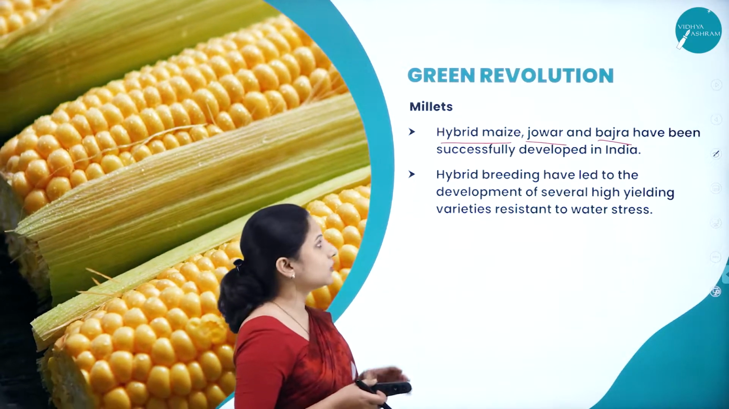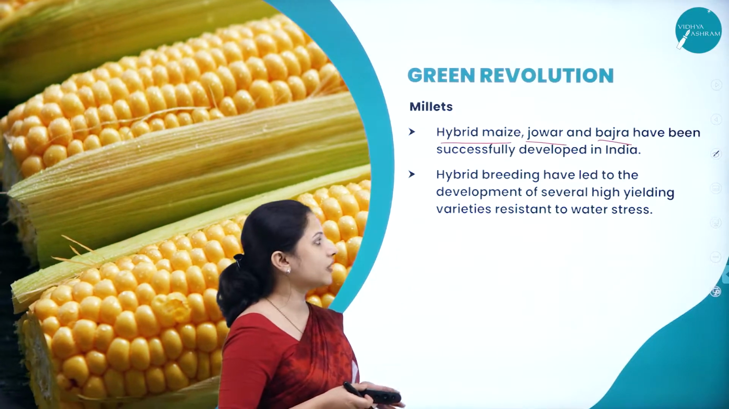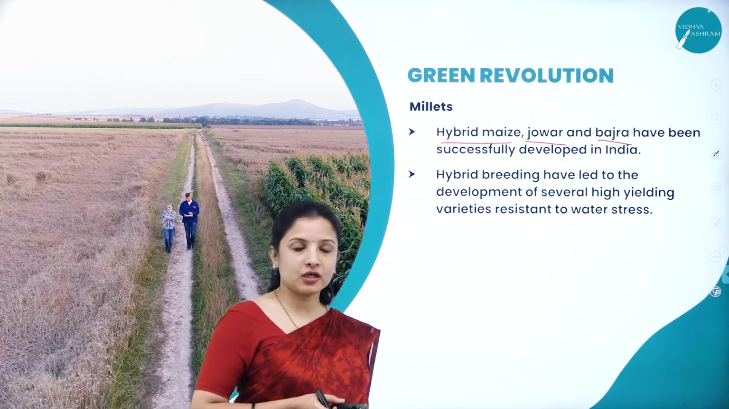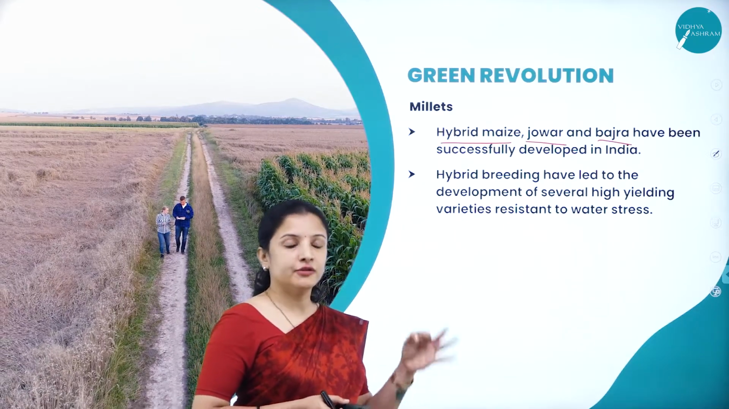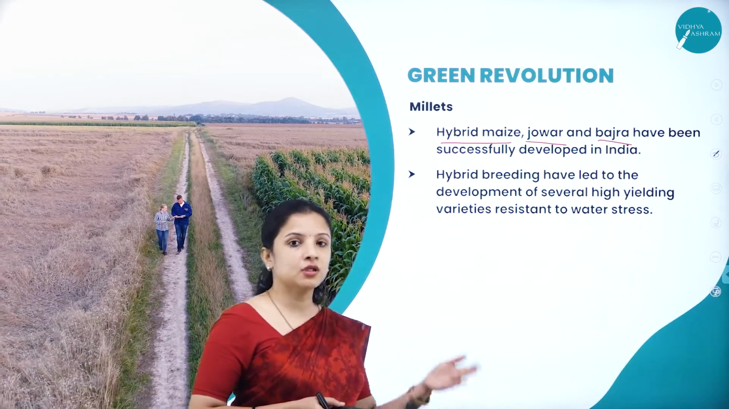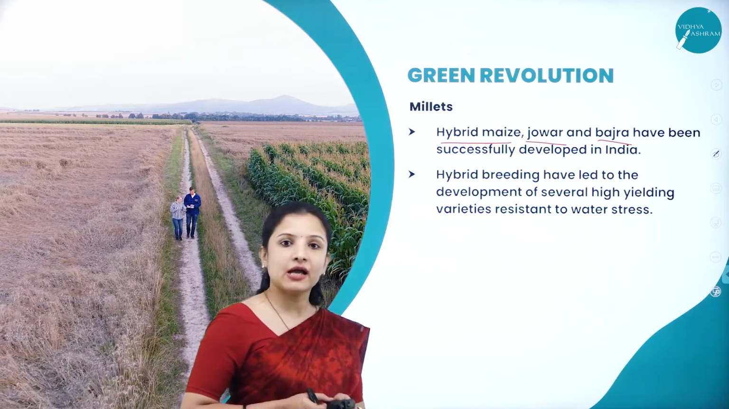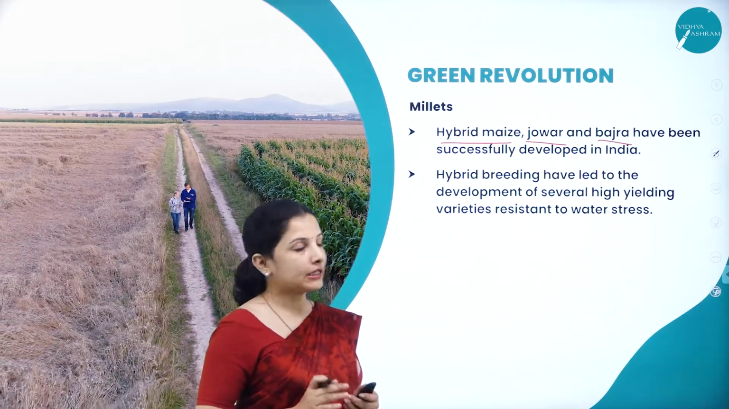But these, maize and all that, will not be able to grow under water stress, be it in waterlogged conditions or in the absence of water. So in order to withstand both, the hybrid varieties of maize, jowar and bajra have been developed successfully in India.